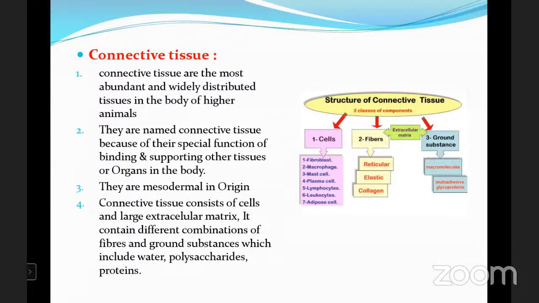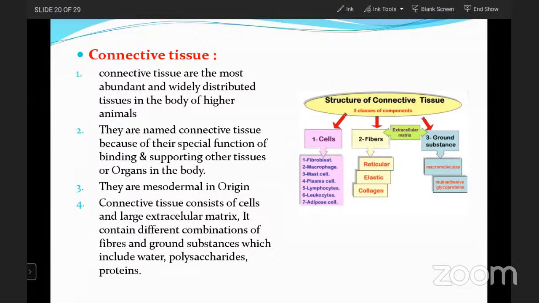So that is all about the epithelial tissue. Now let us come to know about the connective tissue. Regarding animal tissue: epithelial tissue, connective tissue, and nervous tissue. Let me explain about the connective tissue now. Connective tissue, the term itself indicating connection, means the connective tissues are the most abundant and widely distributed tissue in the body of higher animals.